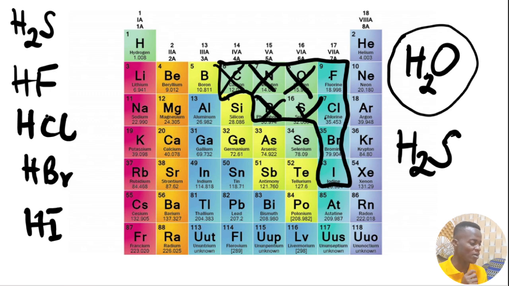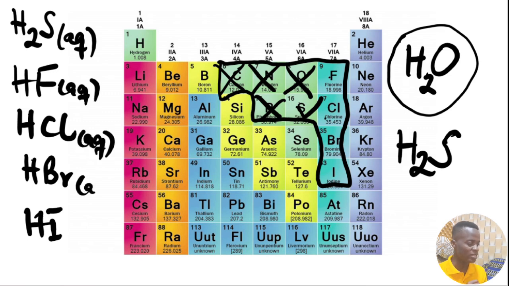So remember, all these things should be aqueous before we can say they are acids. But if they are just liquid, they are going to be named hydrogen sulfide, hydrogen fluoride, hydrogen chloride. We did that in the previous session. In this session, we are trying to fish out the ones that can be named as acid, assuming that they are all in aqueous form.